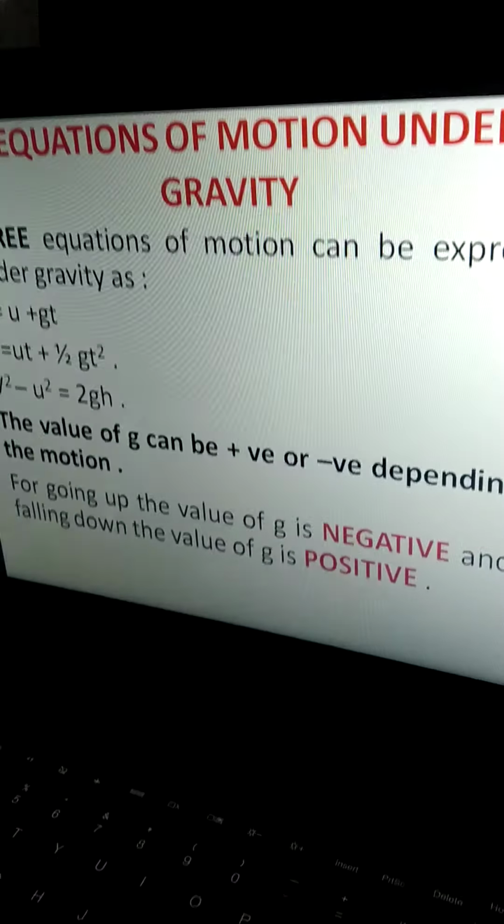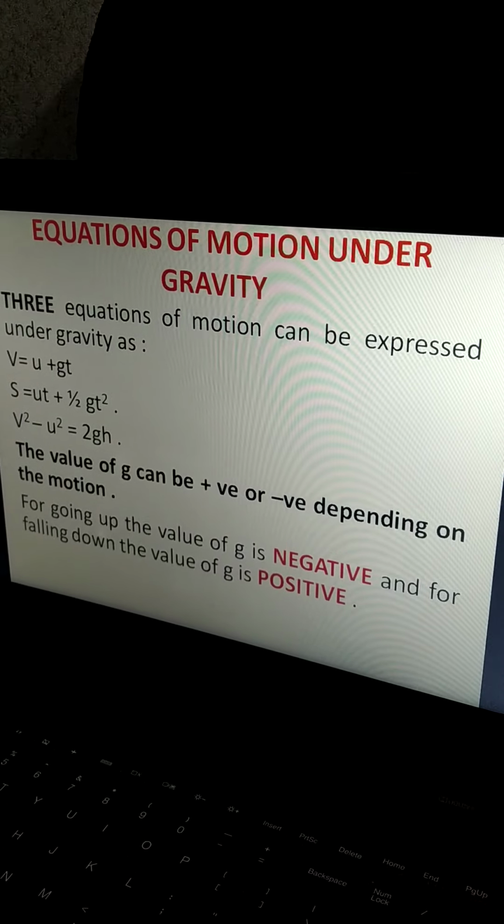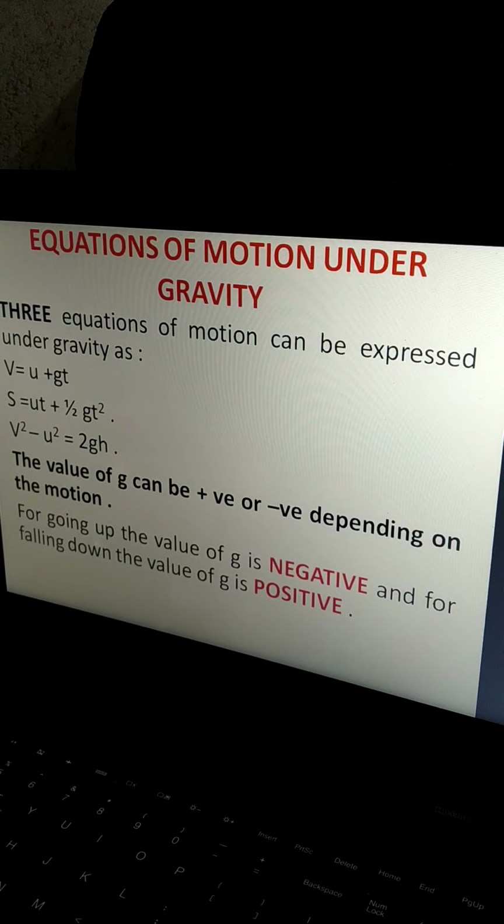Now there is some trick with the value of G also. Generally, when we throw something up, the acceleration due to gravity G we take negative, and whenever something is falling down, the acceleration due to gravity is taken positive. Okay? See it again, I have put it there in my presentation.